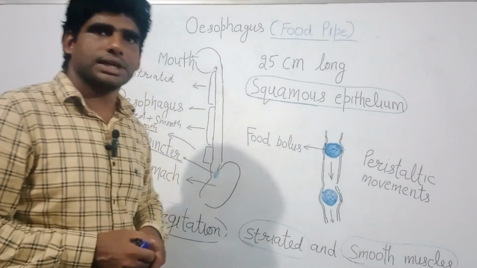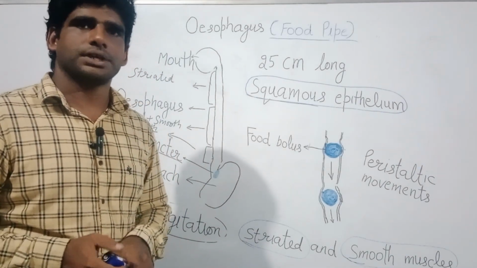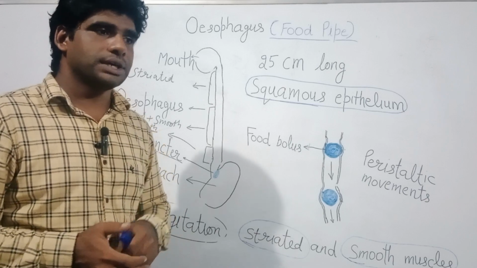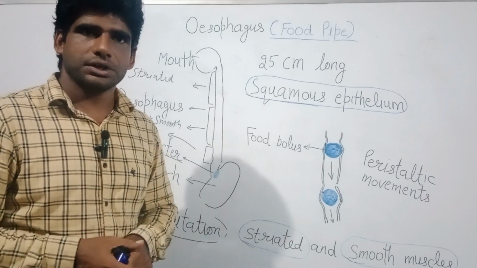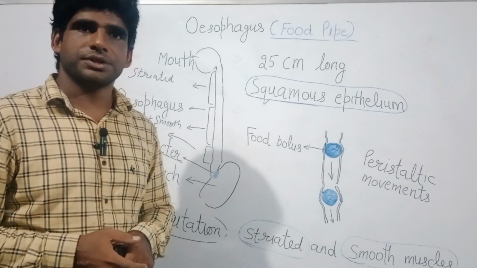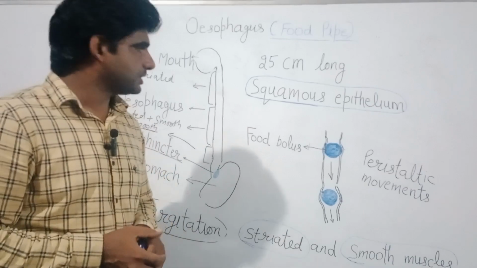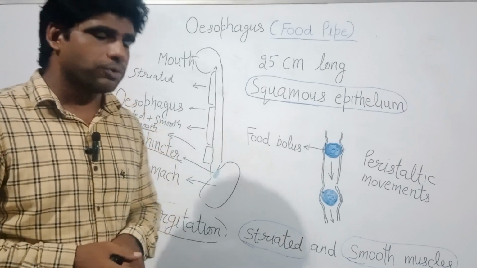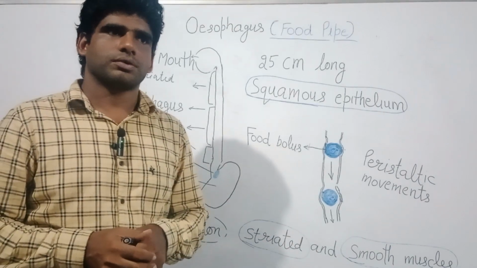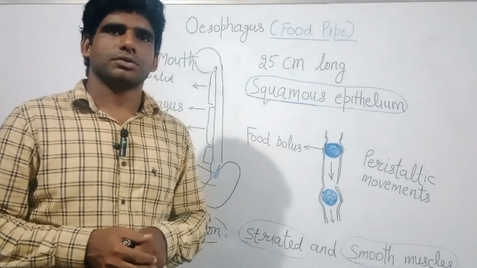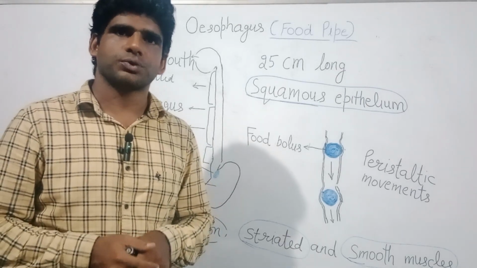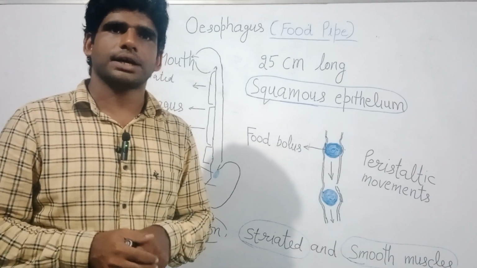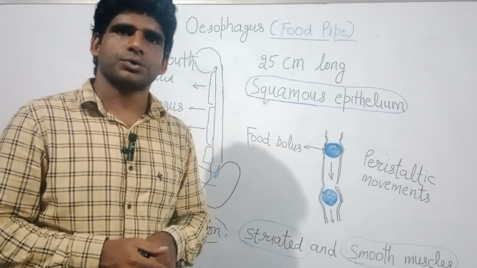Earlier it was thought that there is no role of the esophagus in transportation of food, and that food is merely transported due to gravity. But now it has been well proved experimentally that the esophagus has a specific role. For example, on the moon, where gravity is only 1/6 of that on earth, we can swallow food at a normal rate as on earth.